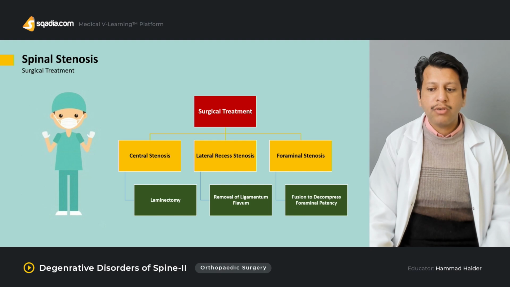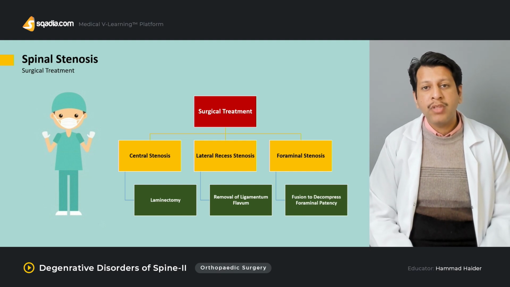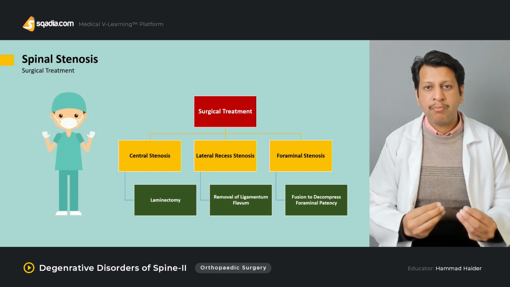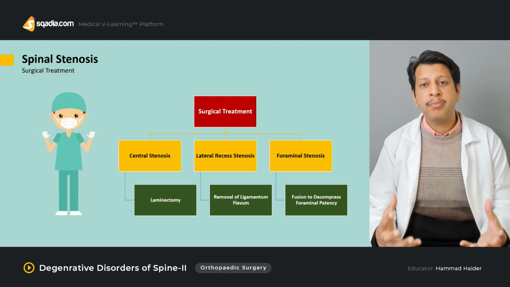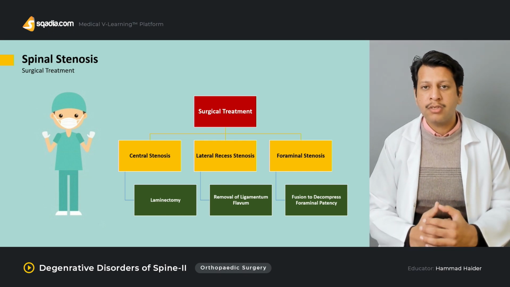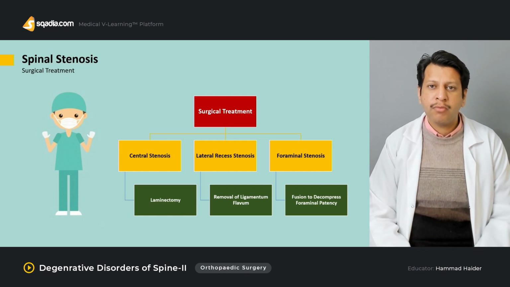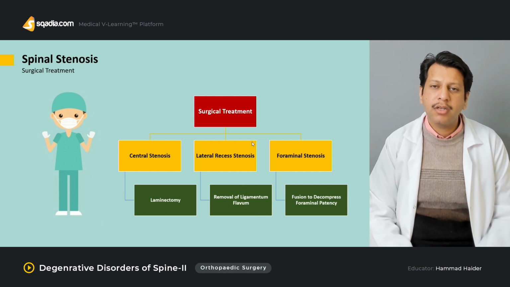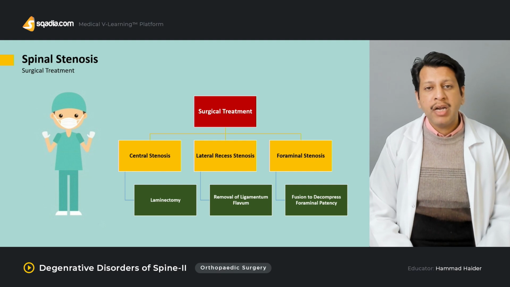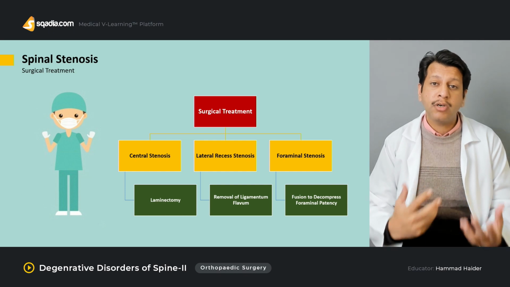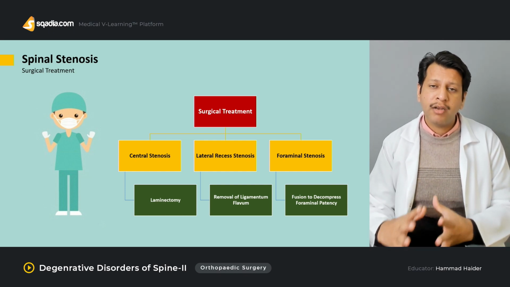Then if it's a foraminal stenosis, you may have to remove the ligamentum flavum, which is hypertrophied, as well as go for pedicle to pedicle decompression, in which you have to improve the patency of the foramen so that the nerve which is exiting does not get impinged due to any bony spur or due to narrowing of the foramen. Then you can go with or without fusion. So basically there are two surgeries. One is called wide pedicle to pedicle decompression only, and then wide pedicle to pedicle decompression with instrumented fusion. Probably most commonly that involves this surgery.